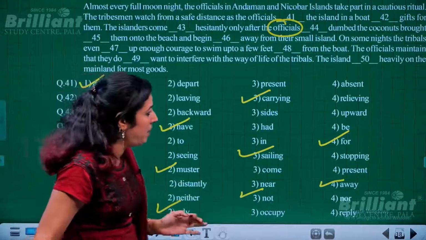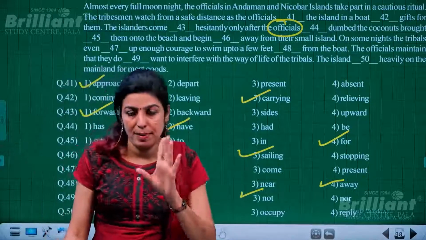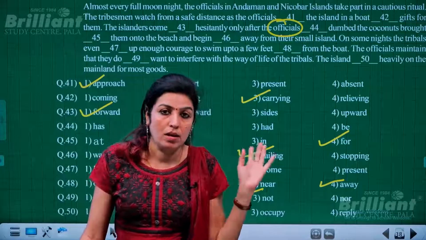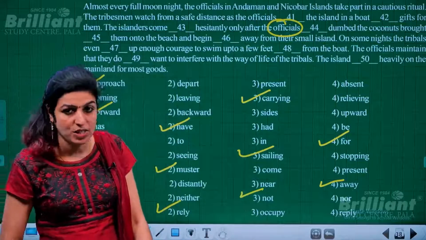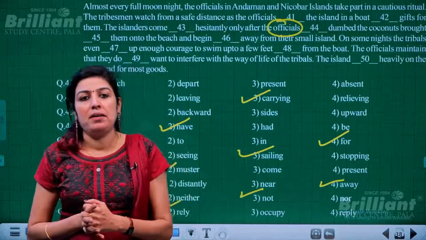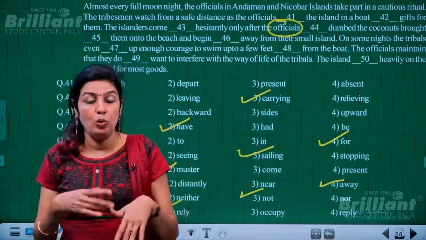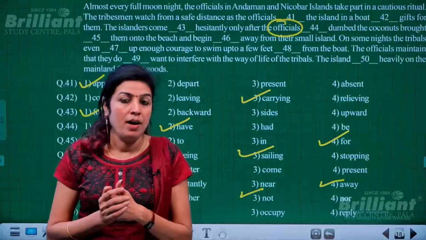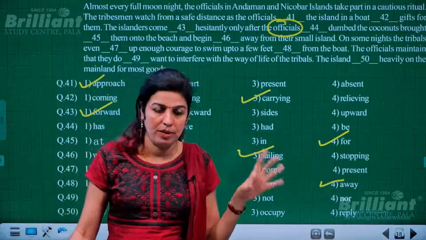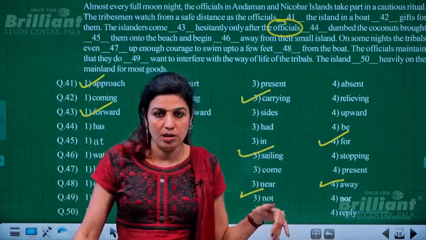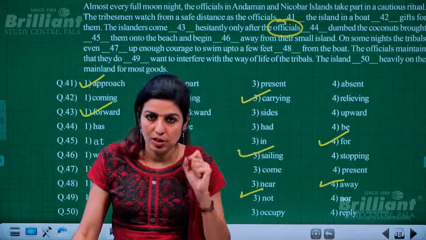So this was a very simple paragraph. The only thing is that to get the answers to all the blanks, you need to read the entire passage once, and after that you have to search for the proper option. I guess this was a very easy paper, and only a few things are to be kept in mind: some basic grammar rules, and how to read and understand the passage in a better way, and not jump to conclusions. Always try to fit all options into the blank, and the one which best fills up the blank could be used as the correct answer.